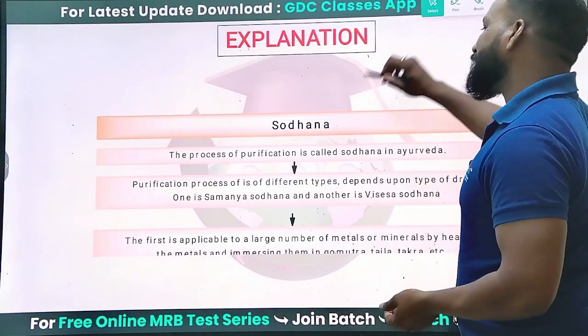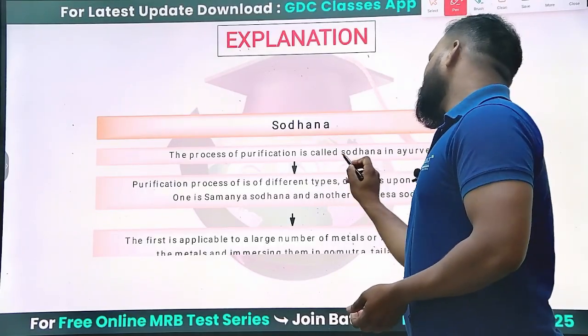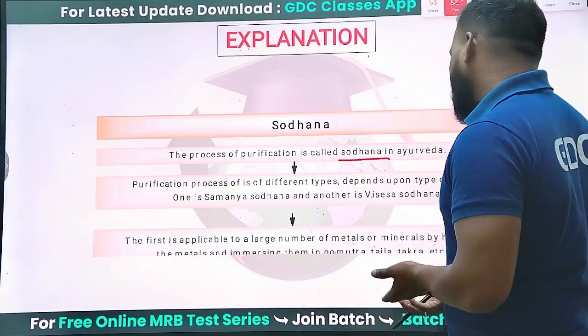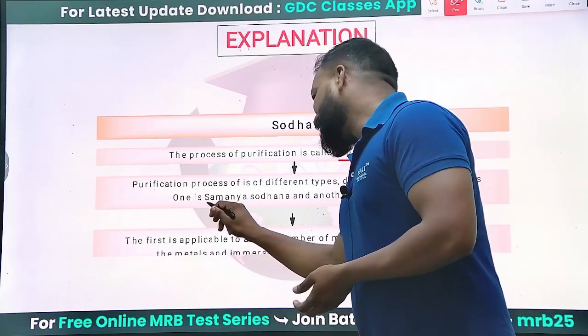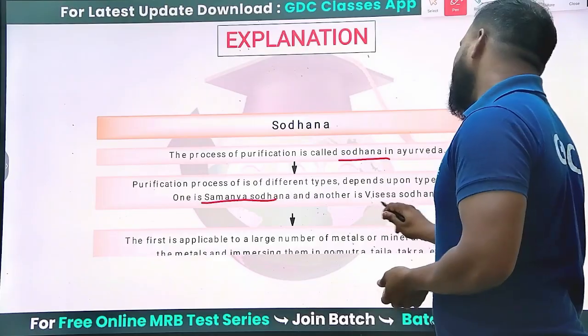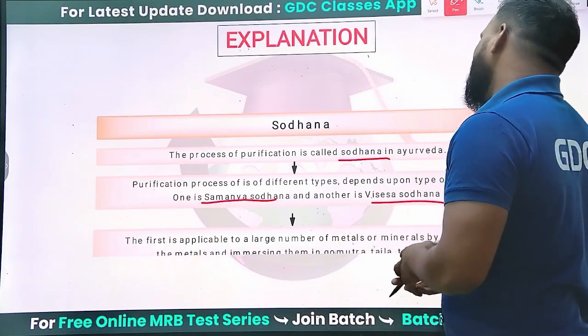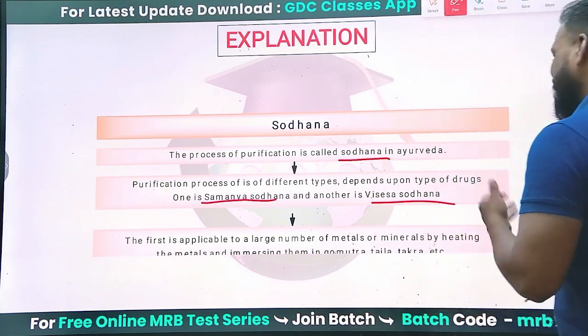The process of purification is called Sodhana in Ayurveda. The purification process differs depending on the type of drug. There are two different processes: Samanya Sodhana and Visesa Sodhana.